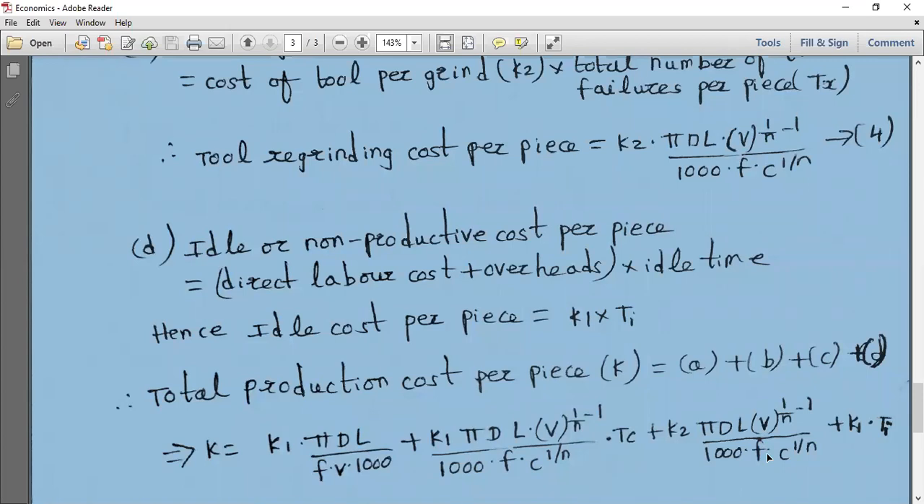So just try to observe the second and third term. In the second term, you have K1. In the third term, you have K2. But additionally, in this one you have to consider the tool failure. Here also you have to consider it, but the TC term is not there in the third one, because the third one, C, is the tool regrinding cost. The second one is the tool changing cost per piece. This is the tool changing cost. And what is the fourth one? D. D is the ideal or non-productive cost per piece.